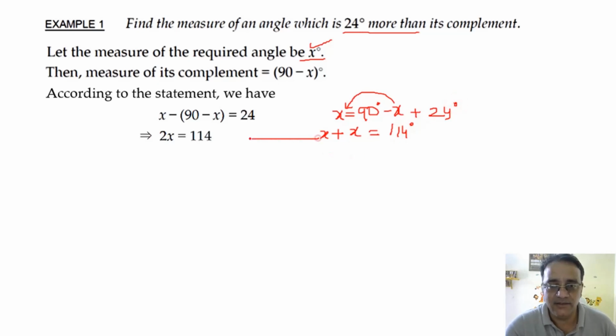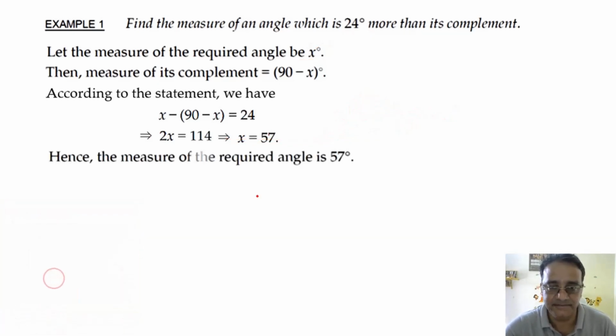Okay, then you will get 2x is equal to 114 degrees. So what is the value of x? 57. 57 degrees, right? So any doubt in this question? Hence the measure of the required angle is 57 degrees.